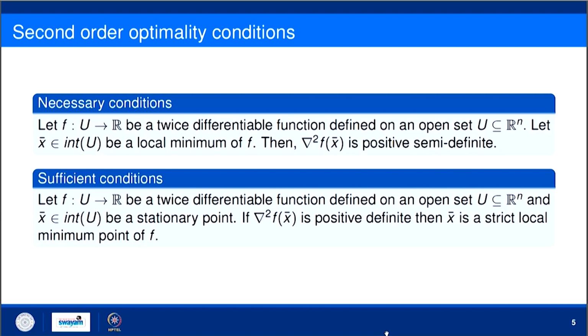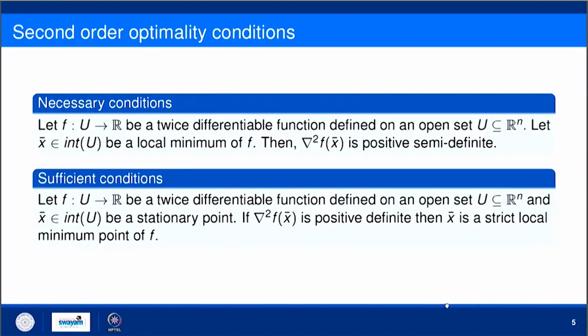This is also a necessary condition, not sufficient. So, the first necessary condition is, if x bar is a point of local minimum, this implies gradient of f at x bar equal to 0, okay. And the second condition is that the Hessian matrix of f at x bar is positive semi definite, only necessary, not sufficient.